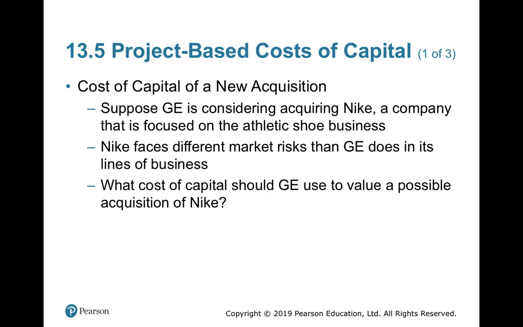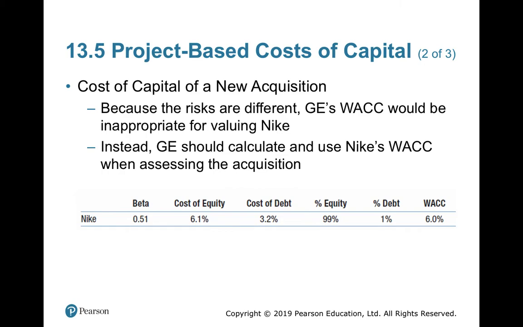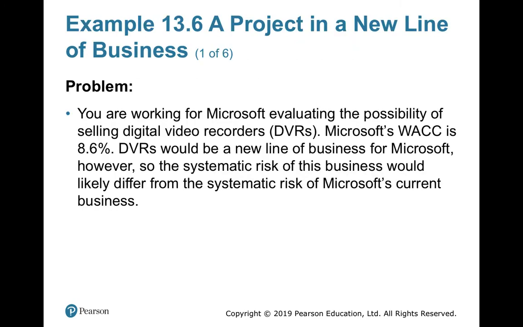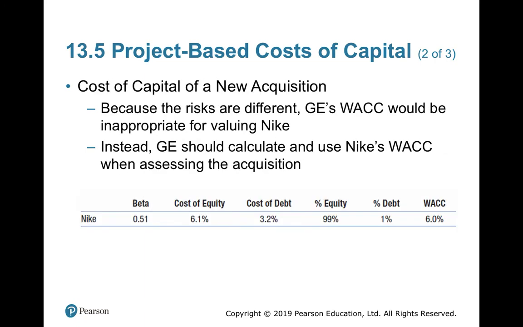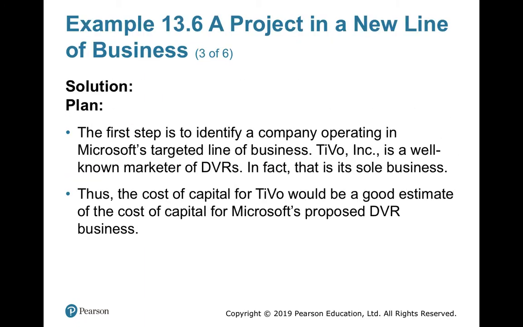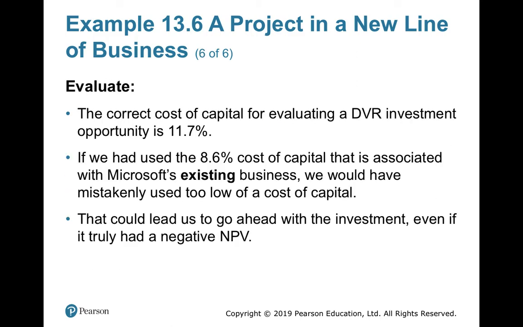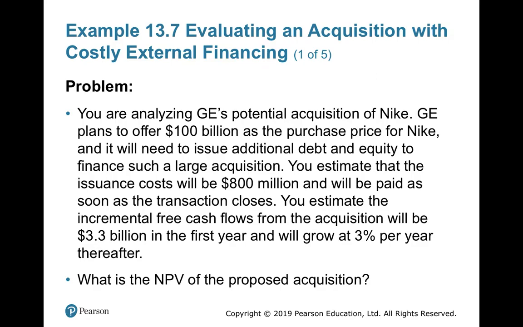GE is going for the acquisition of Nike, so the company needs money. Say, for example, it goes for an issue of 100 billion. The company will issue equity for buying Nike. It will need to issue additional debt and equity to finance such a large acquisition.